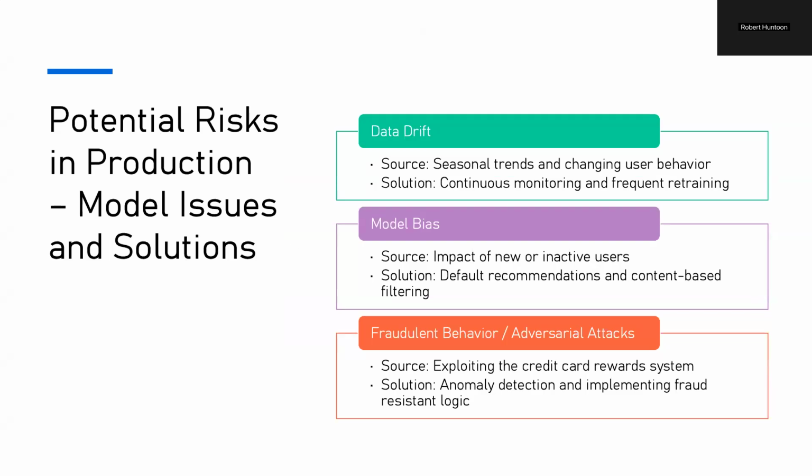And then finally, we're tasked with identifying some potential risks that this model could have in production, some model issues and solutions. Even with a well-defined machine learning system, several challenges may arise in production. Some of these possible issues could include data drift.